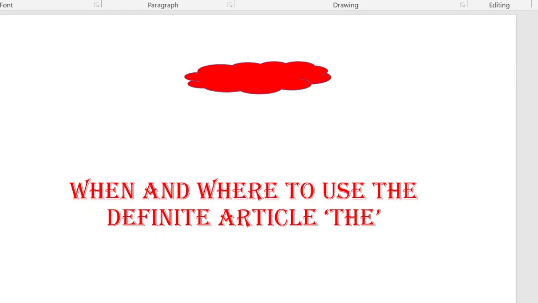It is the word used in English to refer to a person or a thing that is identified or specified. It indicates that the identity of the noun is already known to the reader. So I have brought for you certain rules regarding where exactly this definite article should be used.